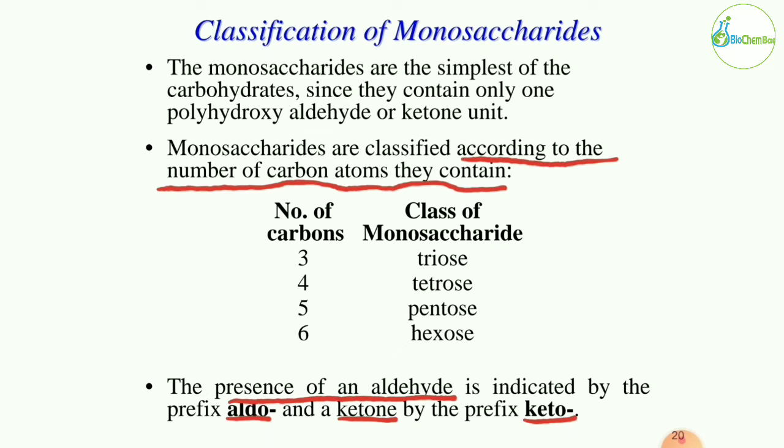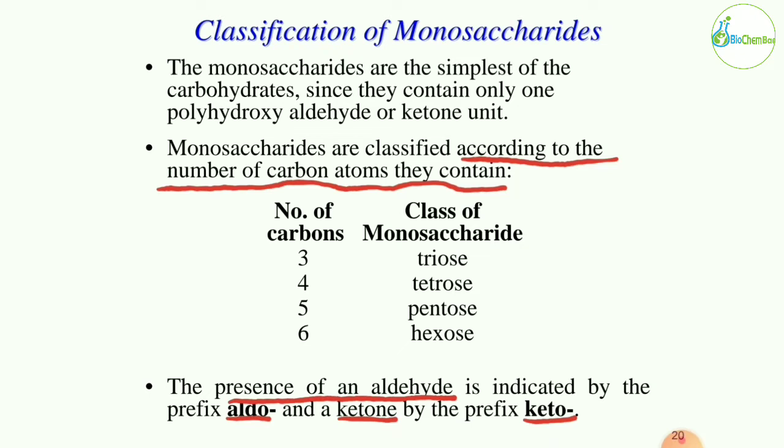Monosaccharides are the simplest forms of carbohydrates, since they contain only one polyhydroxyaldehyde or ketone unit.